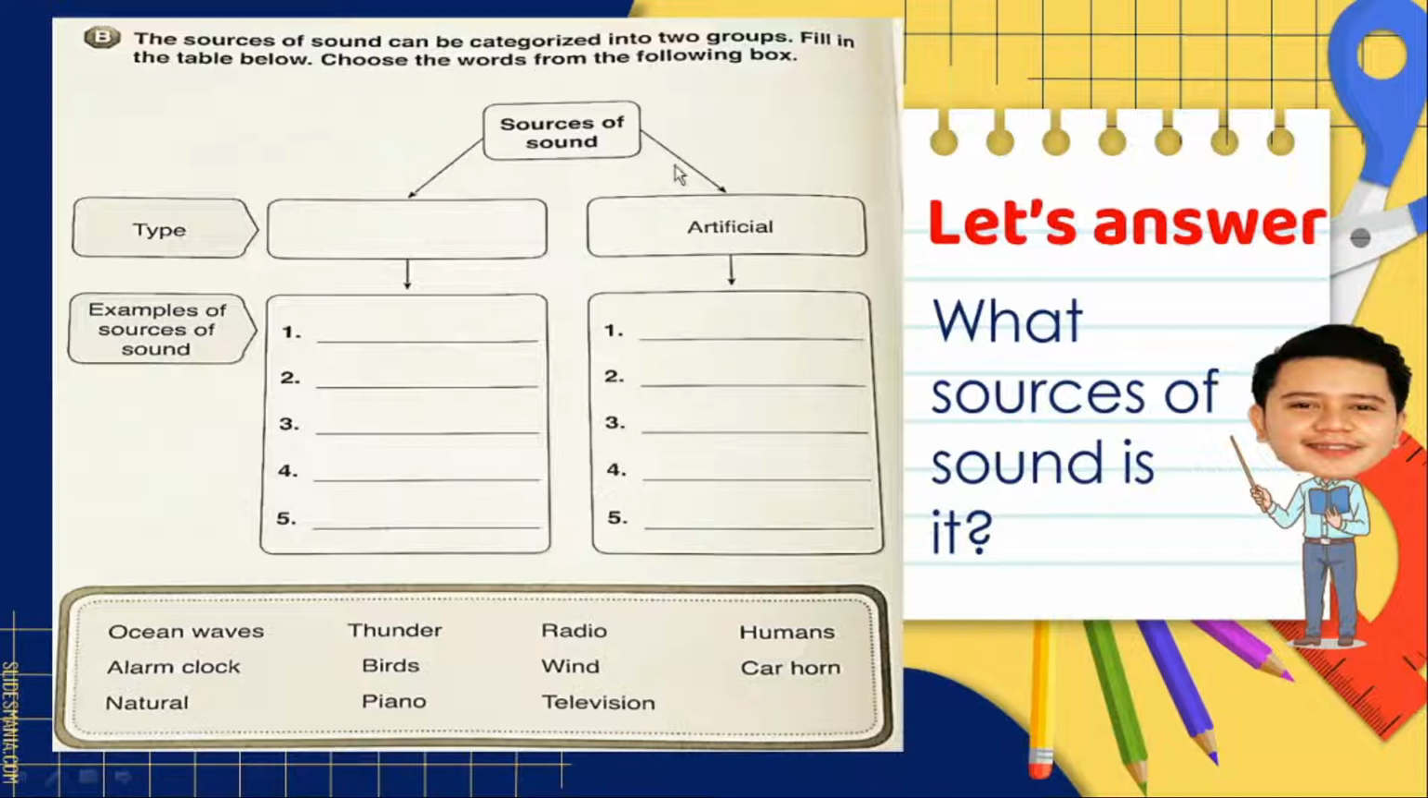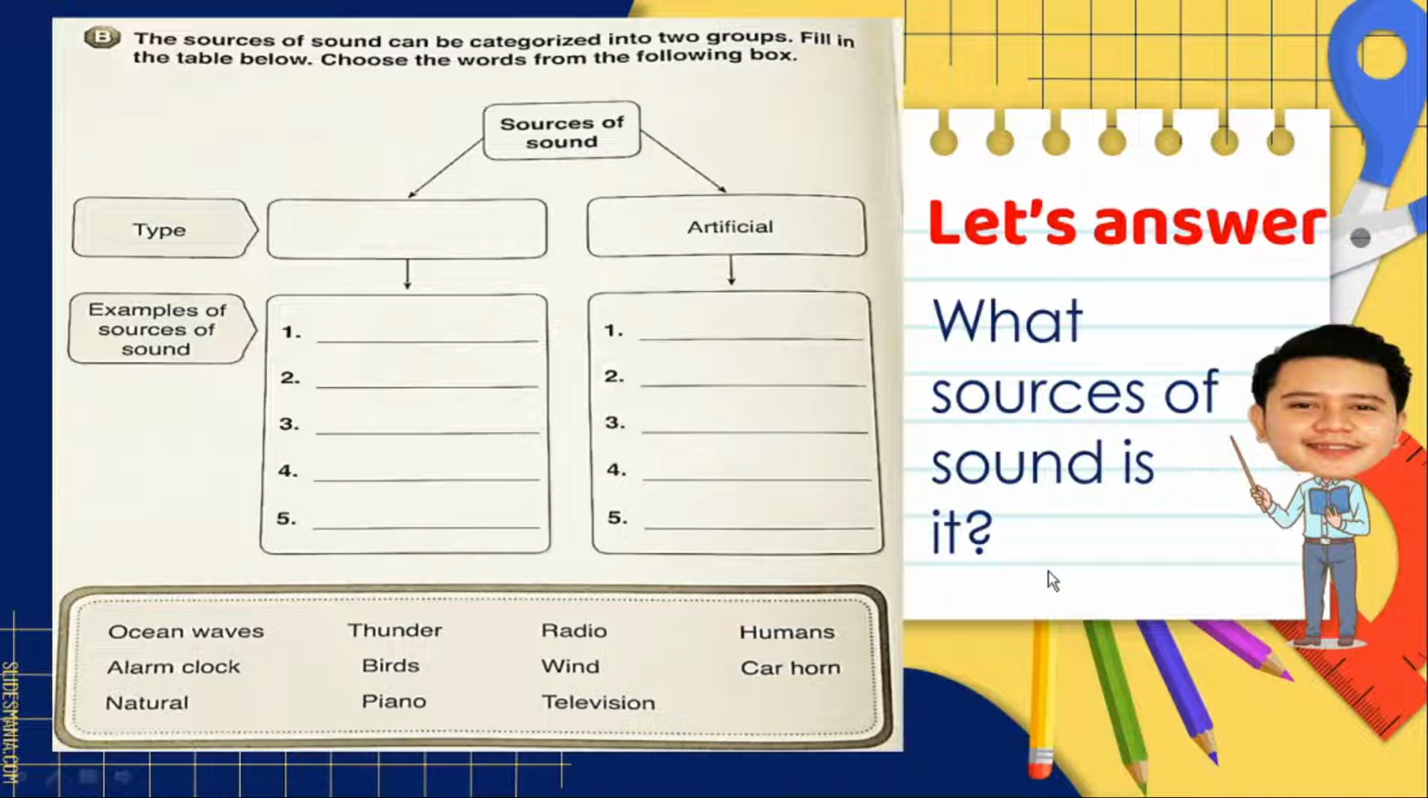So this time we are going to answer the sources of sound that can be categorized into two groups, so which is this one and this one. So all you need to do is to fill in the table below. Okay, we have 1, 2, 3, 4, 5, and also this one. All you need to do is to choose the words from the following box. Here, this is the words inside the box.